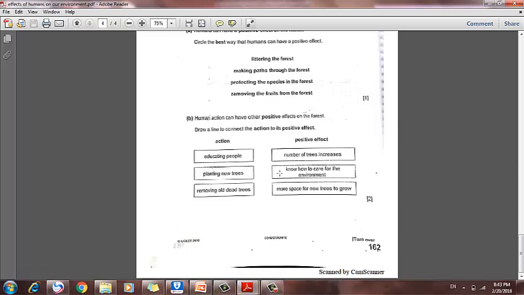Great, so we have to match this box with this box. Planting new trees will lead to an increase in the number of trees. Removing all the trees, more space for new trees to grow. Let's answer another sheet.